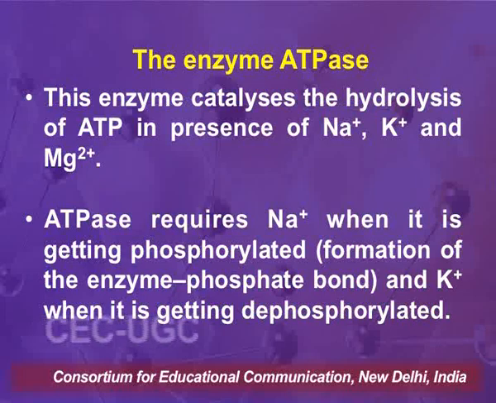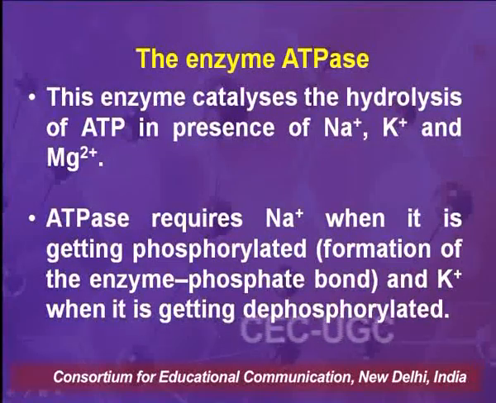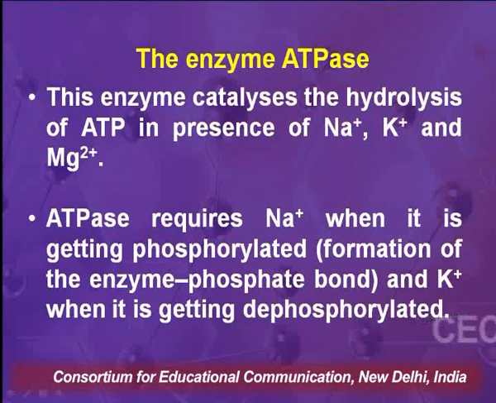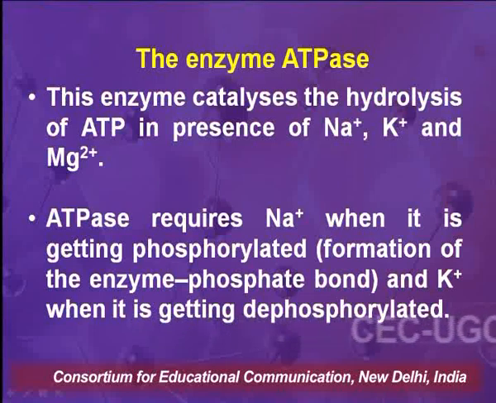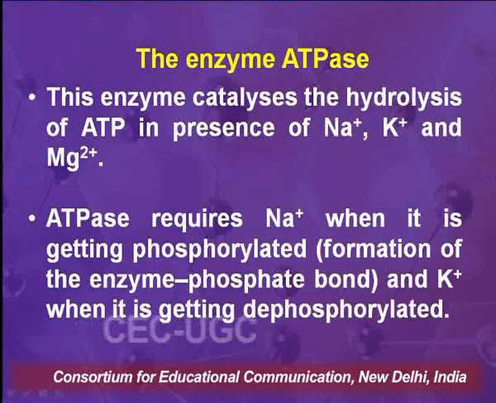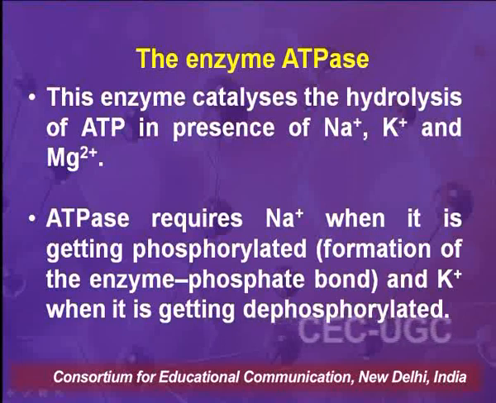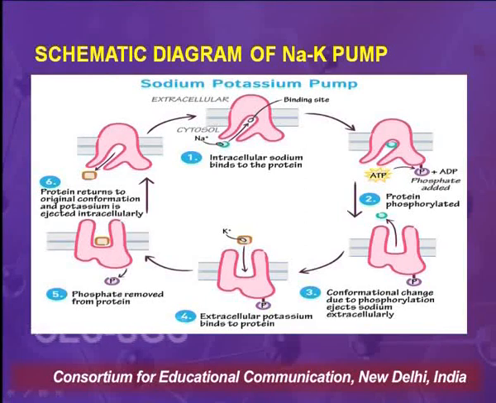ATPase, which is the enzyme, requires sodium ions when it is getting phosphorylated, that is, the formation of the enzyme phosphate bond, and it requires potassium ions when it is getting dephosphorylated. In the working of the sodium potassium pump, there is a formation of the phosphate bond with the enzyme, and there is a formation of the dephosphorylated bond with the enzyme. This, as you can see, is the diagram which represents the sodium potassium pump.